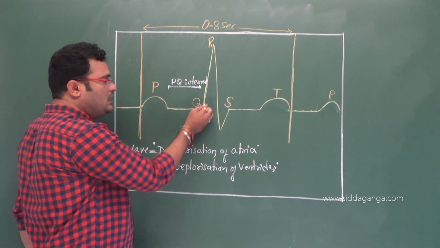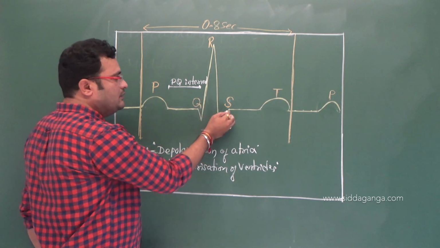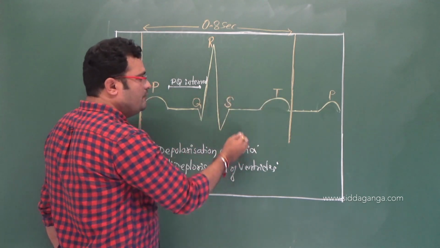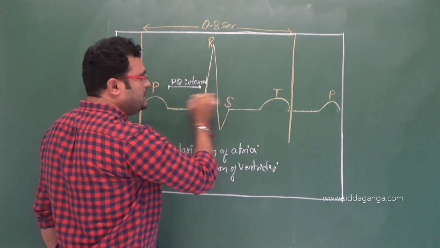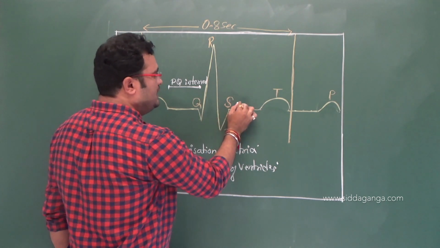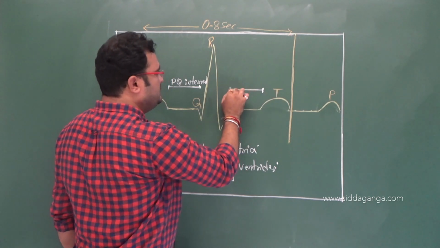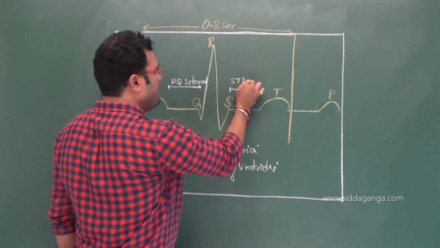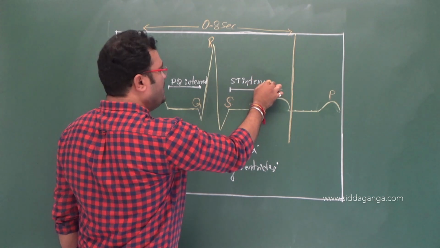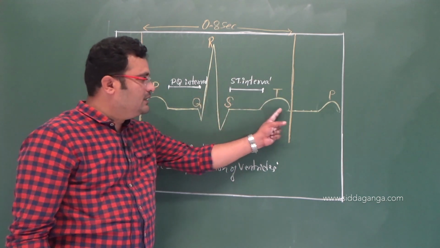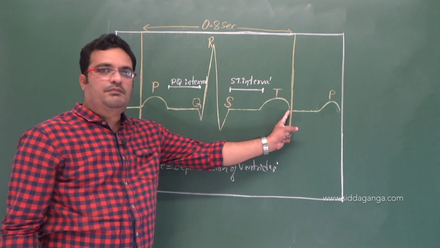As the QRS completes, there is a slight interval called the ST interval, and up to this the ST segment can be considered.